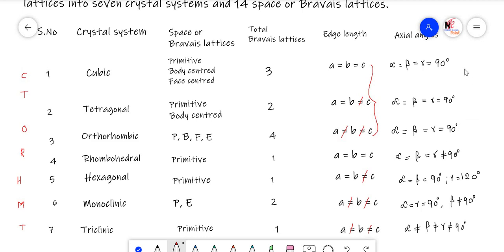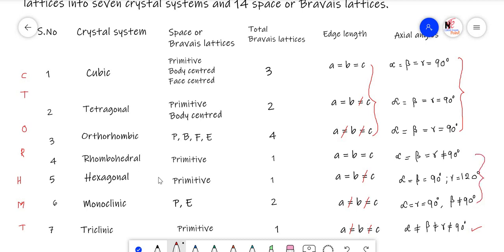Now axial angles. The first 3 are equal to 90 degrees: alpha equals beta equals gamma equals 90 degrees. Here also the same, here also the same. And anyhow, triclinic is always not equal, that we need not remember separately, because edge lengths and axial angles are not equal. Here the first 3 cases are equal to 90 degrees. So the only thing is we have to memorize the remaining ones.